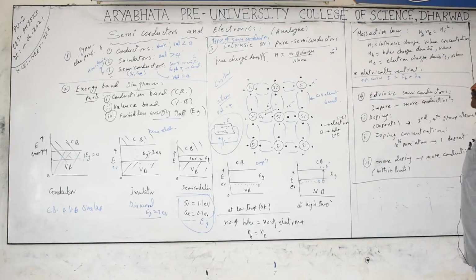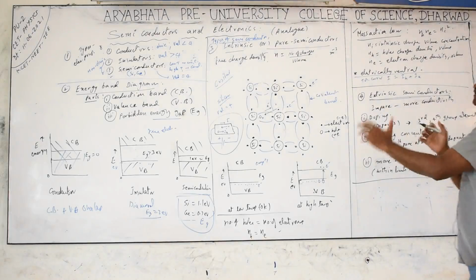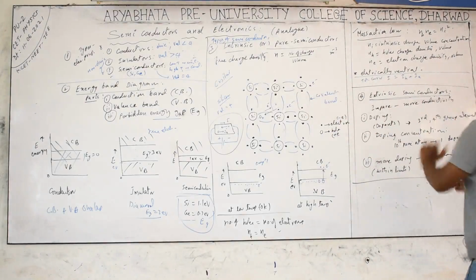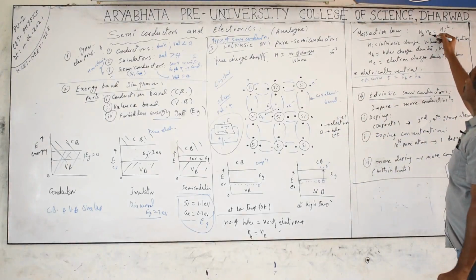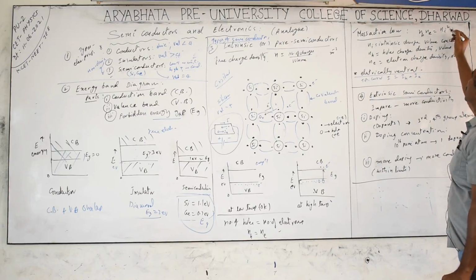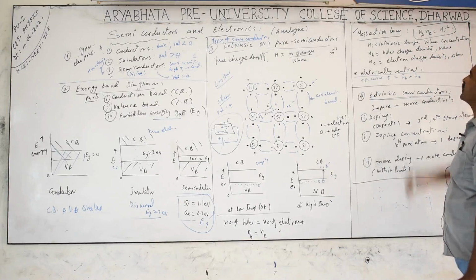It is electrically neutral, meaning electrons or holes are just displaced within the material from one place to another place, but it is electrically neutral in the whole material. The electron concentration multiplied by the hole concentration is equal to Ni square. Ni is called the intrinsic charge concentration. This is required for the numericals.